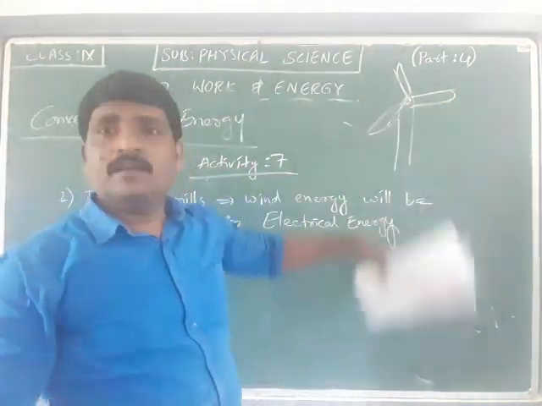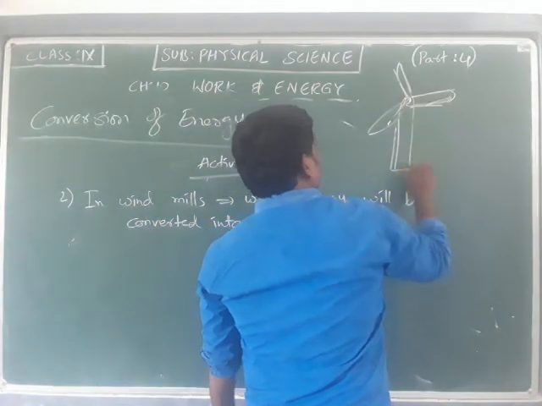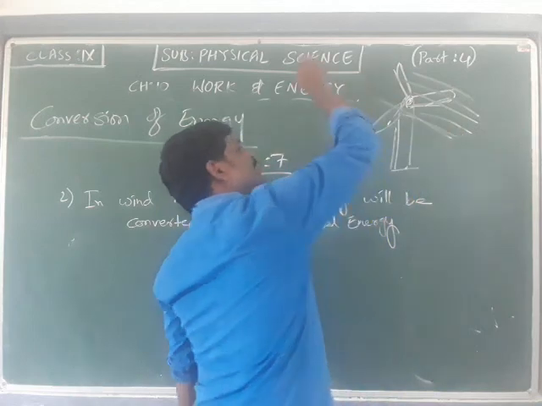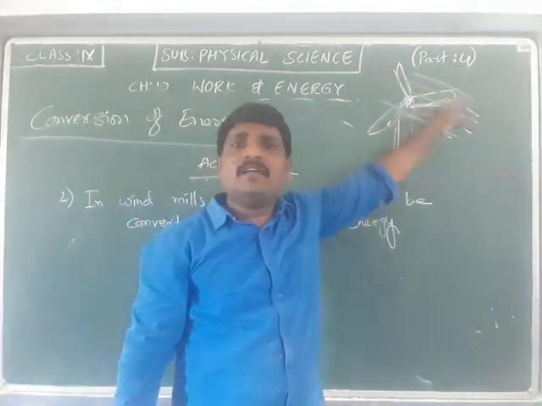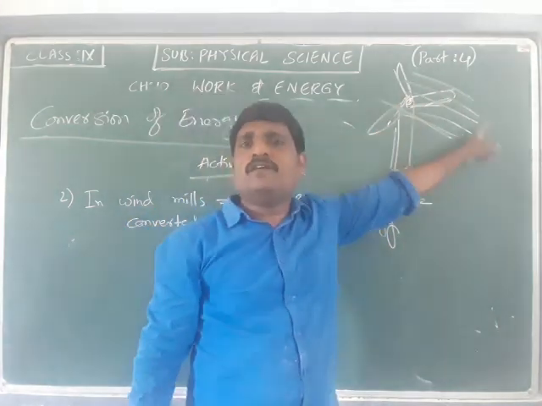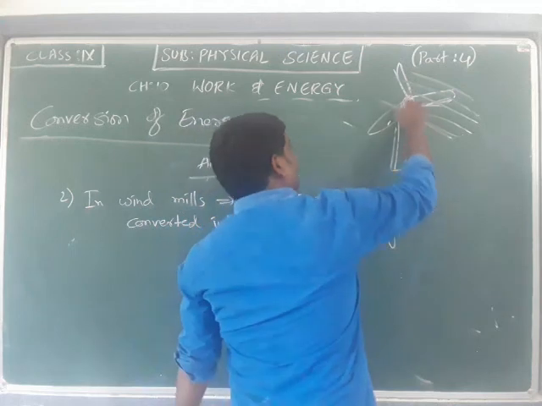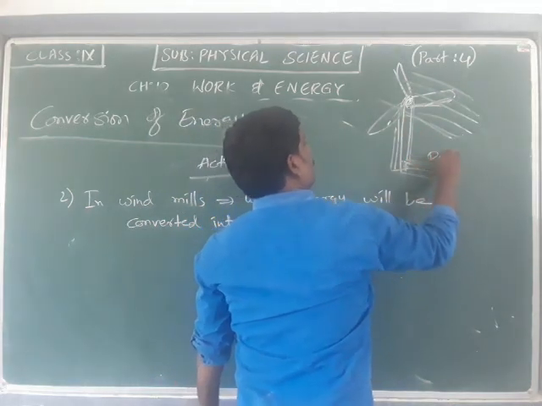They are the windmills. Big fans are attached to big poles, where due to the blowing of air, the blades of the windmill start rotating. This rotation is attached to a dynamo.